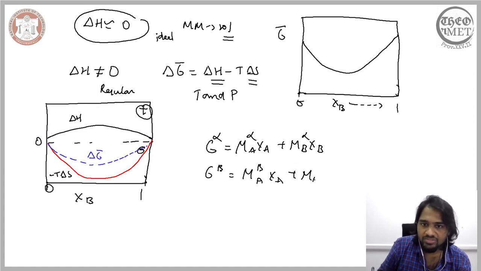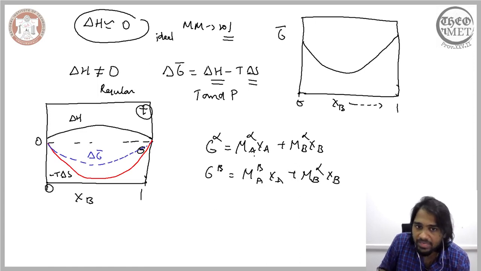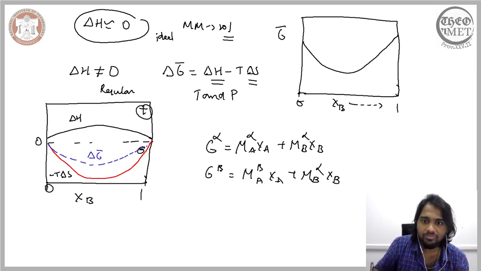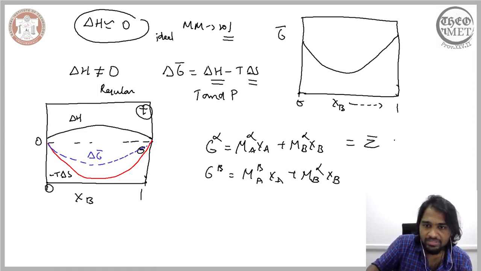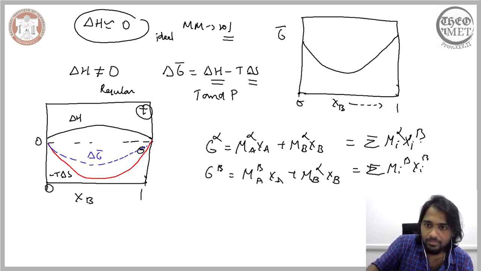So we are now considering two phases that comprise the components A and B. Now the generalized way of representing it would be something like this: mu i alpha x i alpha, mu i beta x i beta.